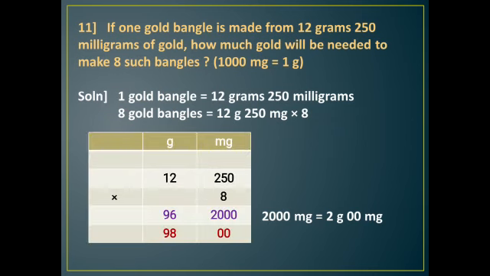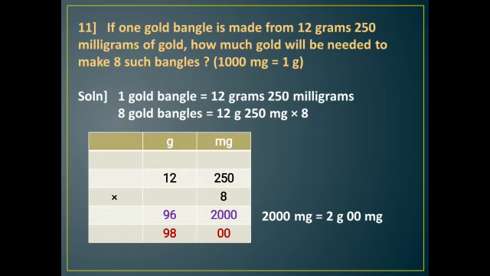Question number 11. If one gold bangle is made from 12 grams 250 milligrams of gold, how much gold will be needed to make 8 such bangles? So 1000 mg equals 1 gram. Understood? So we will find it. One bangle is made up of 12 grams and 250 milligrams. 1 gram equals 1000 milligram.